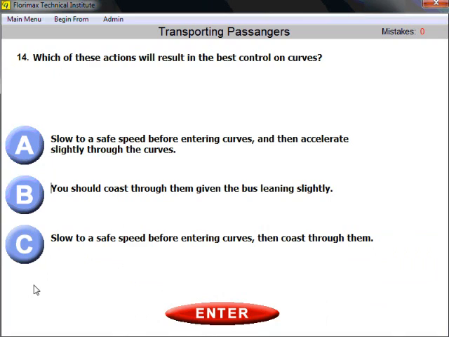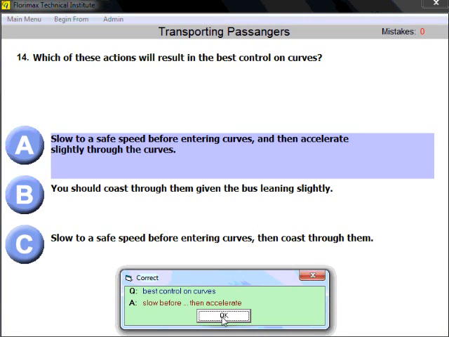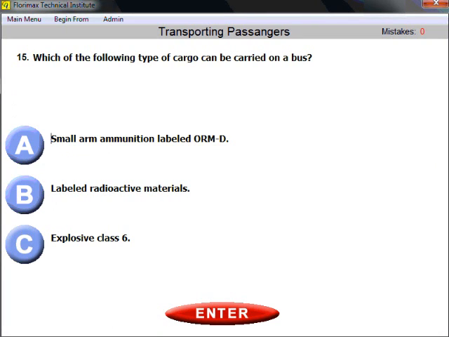Question number 14. Which of these actions will result in the best control on curves? Well, that's a repeated question. It's the same, only the options are shuffled. So again, look for this combination: slow before and then accelerate slightly through the curves. Never coast. Never coast.